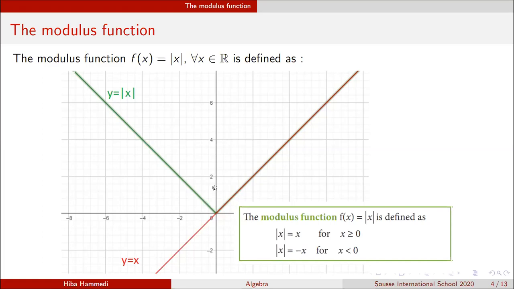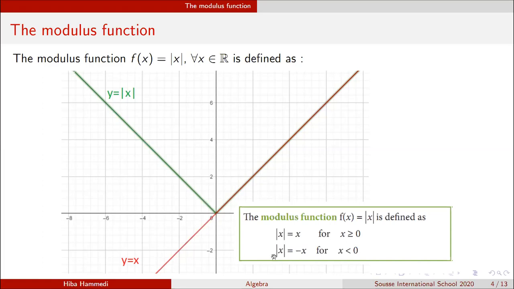Always remember, I tend to say to my students that the modulus function is V for victory. So it's the letter V like that. Just remember it: plot the first bisector, and then reflect that in the y-axis or the x-axis, up to you. It's like I'm doing the reflection in the y-axis for this part, or the reflection in the x-axis of this part. So it's up to you how to see it, right?